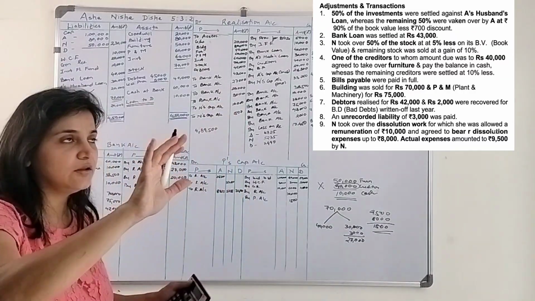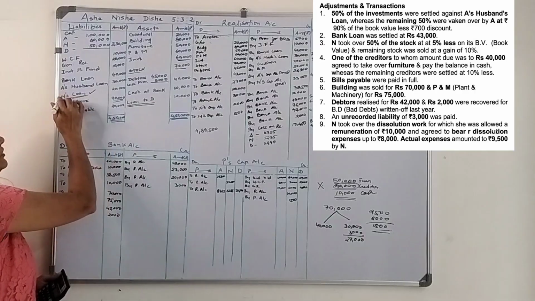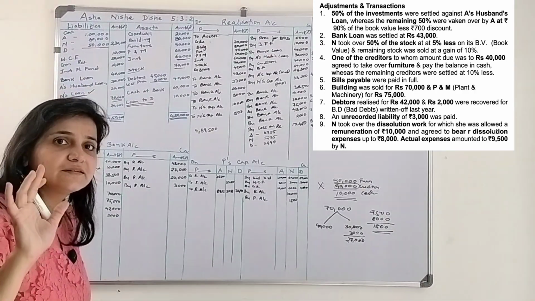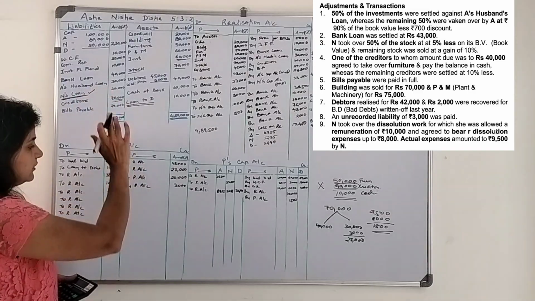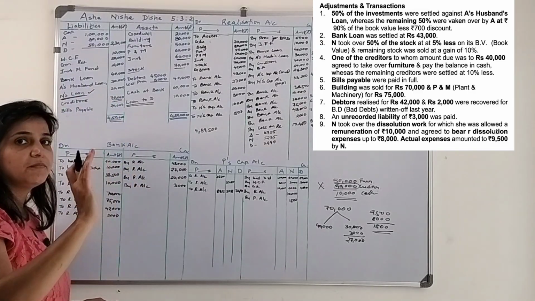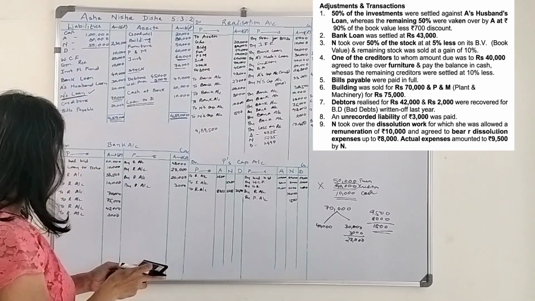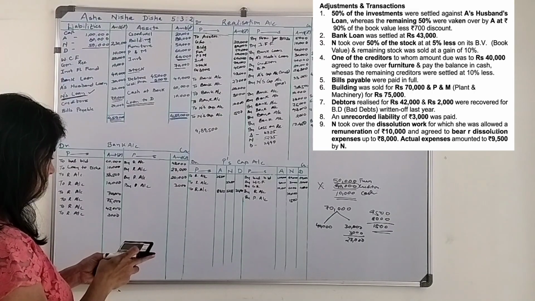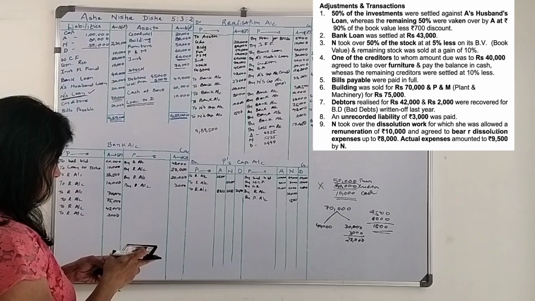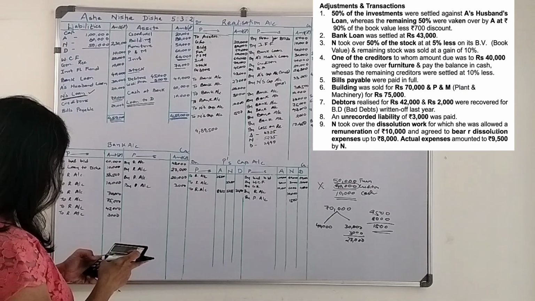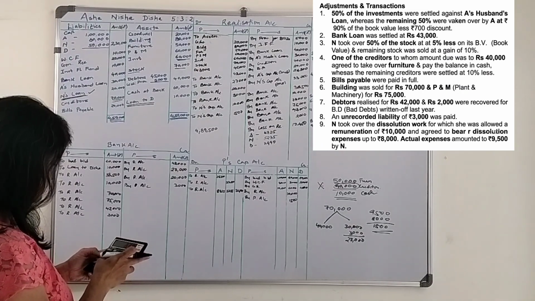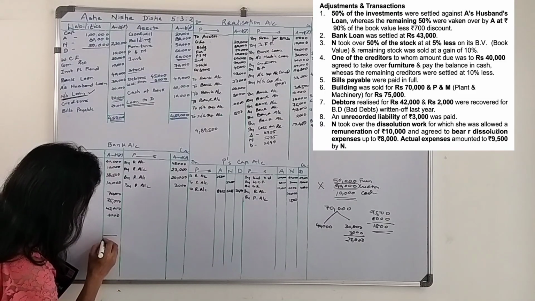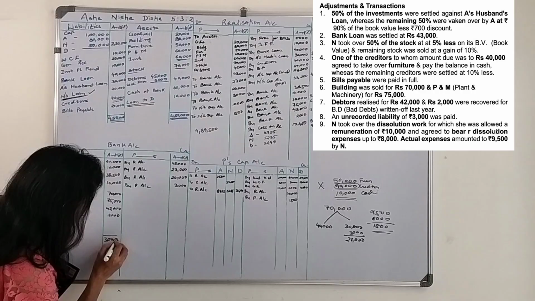Now all the liabilities are settled, but highlight this: the liability toward a partner is still remaining, so we need to pay it off, and we need to see whether the bank has sufficient balance. How much is it? 60,000 plus 10,000 plus 38,500 plus 10 plus 70 plus 75 plus 42 plus 2,000, that is 3,07,500.